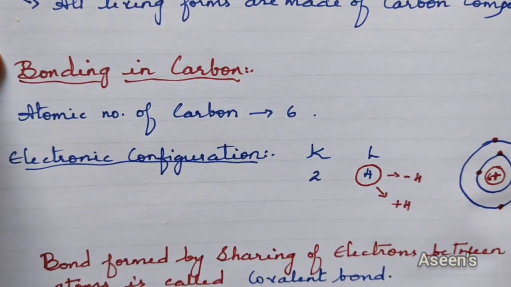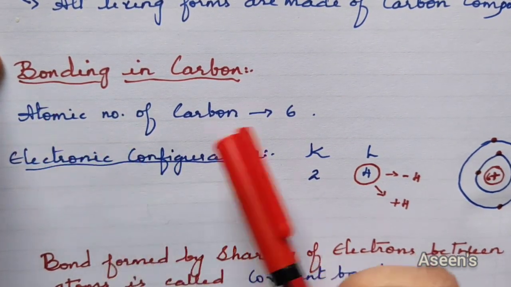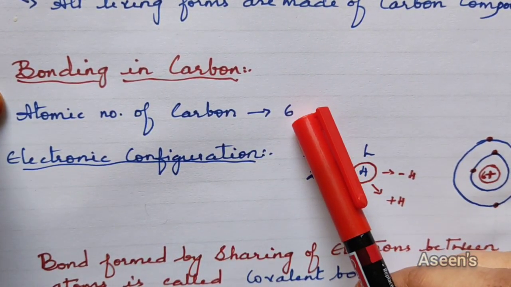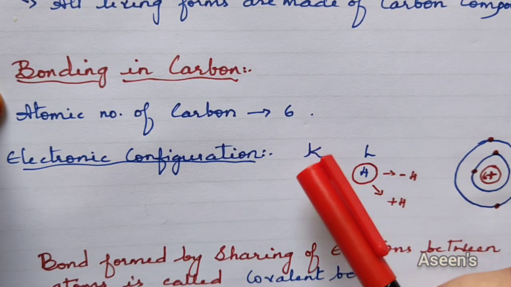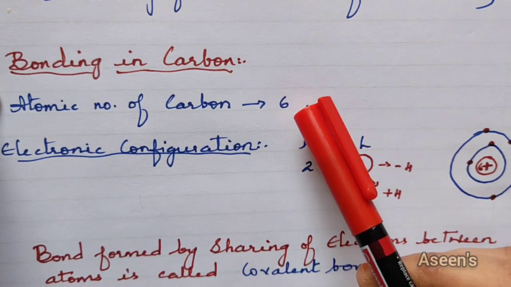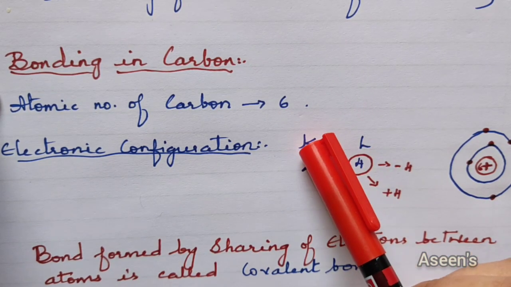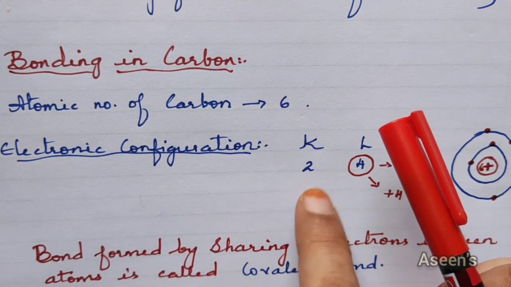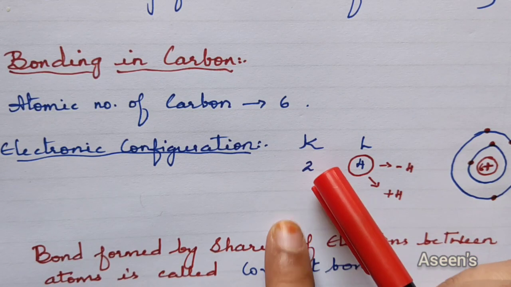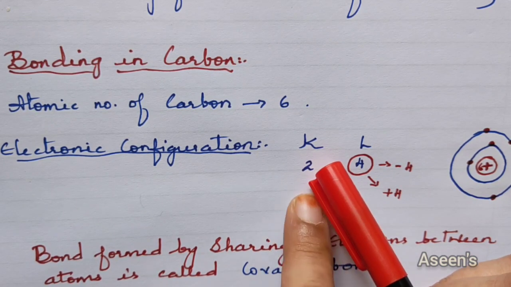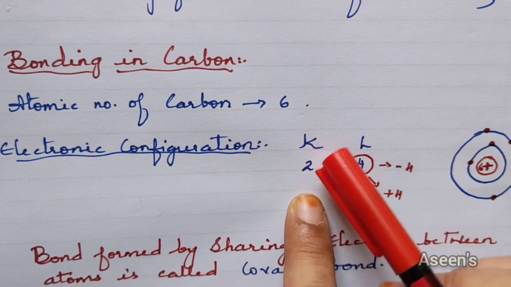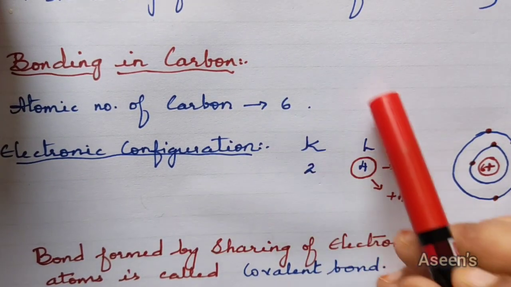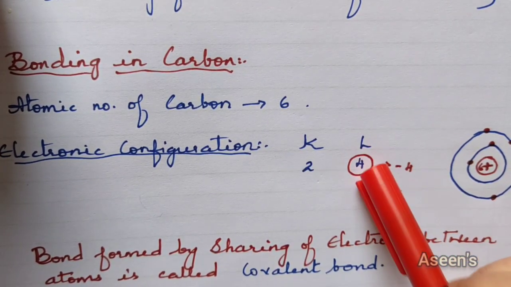To understand the bonding of carbon, first we need to understand its electronic configuration. So the atomic number of carbon is 6. Now, if you are dividing it in terms of shells, we know that the first shell is the K shell, and K can take a maximum of 2 electrons. So under the K shell, out of 6, 2 electrons will be held. So now from 6, 2 electrons are here, so the remaining are 4 electrons, and these 4 electrons will go to the next shell, that is the L shell.